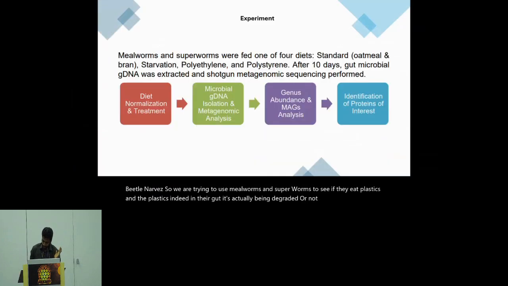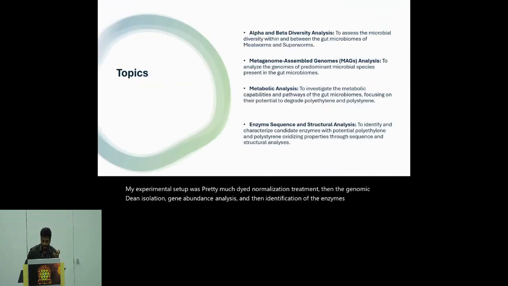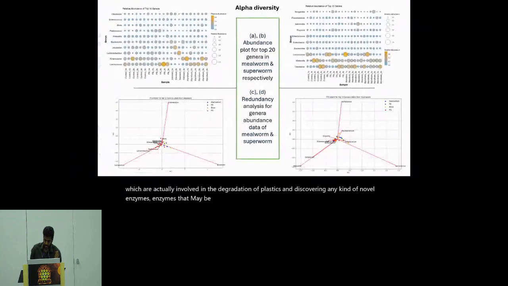My experimental setup was diet normalization treatment, then genomic DNA isolation, gene abundance analysis, and then identification of the enzymes of interest. For my methodology, we first analyze the alpha and beta diversity, followed by MAG analysis, and then the metabolic analysis using the read data, trying to find out which enzymes are actually involved in the degradation of plastics, and discovering any novel enzymes that may be involved in plastic degradation.